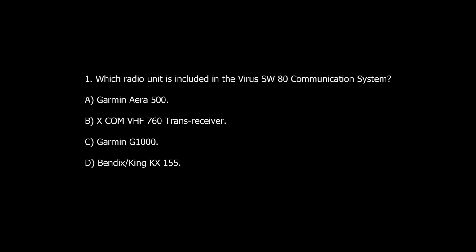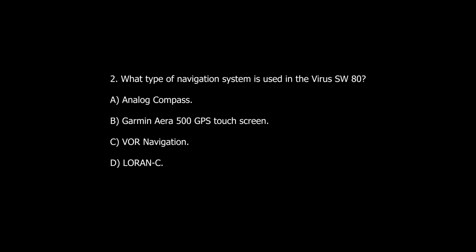Questions. Question number 1. Which radio unit is included in the virus SW-80 communication system? A. Variometer 500. B. XCOM VHF 760 transceiver. C. Garmin G1000. D. Bendix/King KX 155. Question number 2. What type of navigation system is used in the virus SW-80? A. Analog compass. B. Variometer 500 GPS touchscreen. C. VOR navigation. D. LoRaWAN.